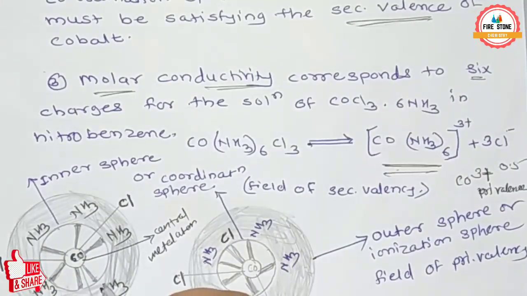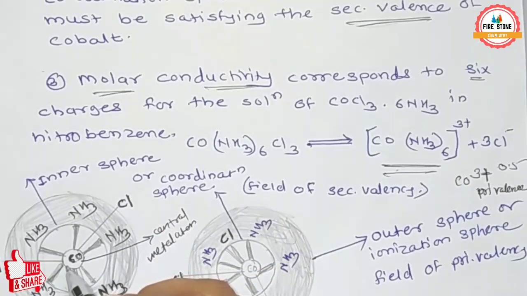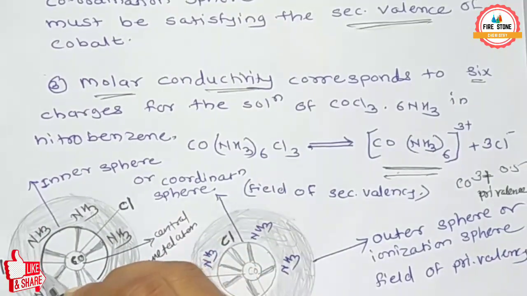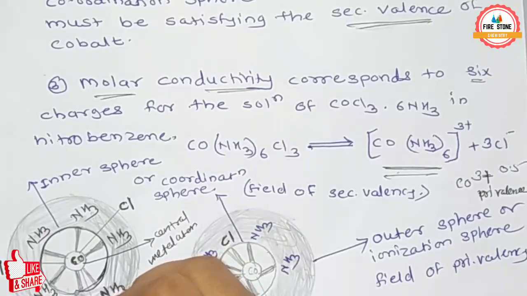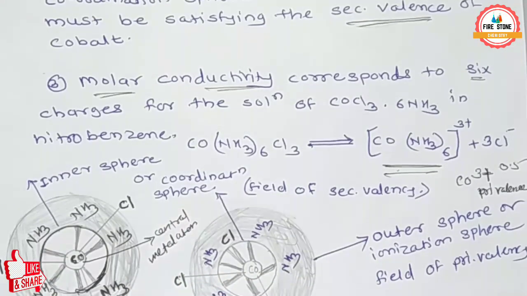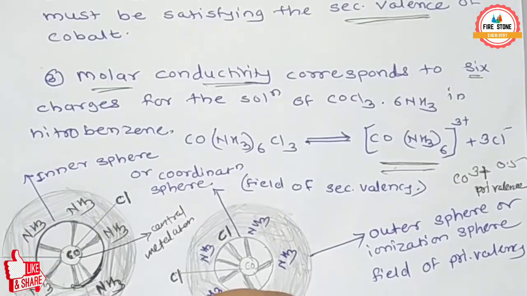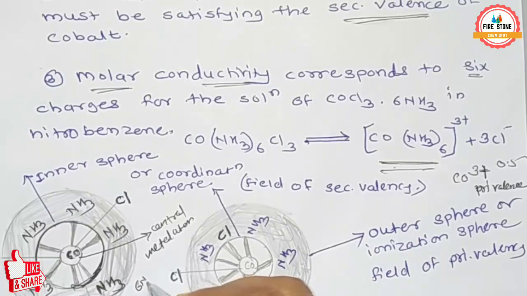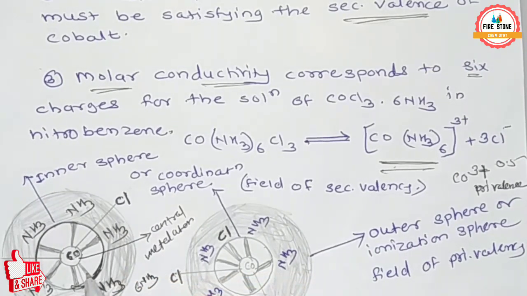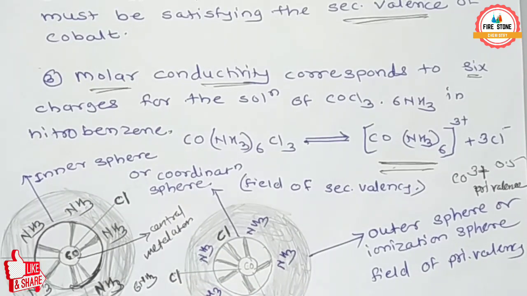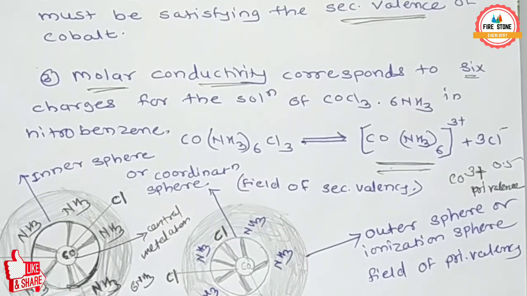The NH3 are neutral ligands, which are connected to the Co. The 6NH3 are neutral ligands connected with the central metal ion, and it is also associated with the 3Cl⁻ ions.